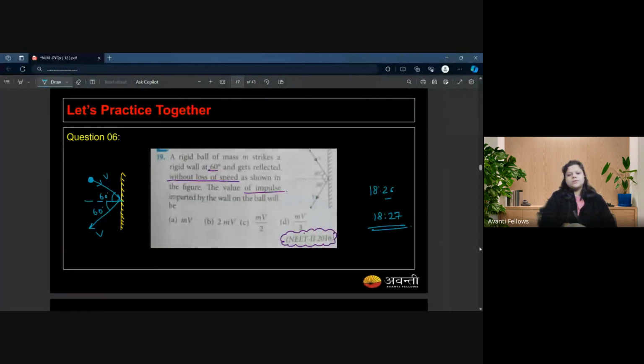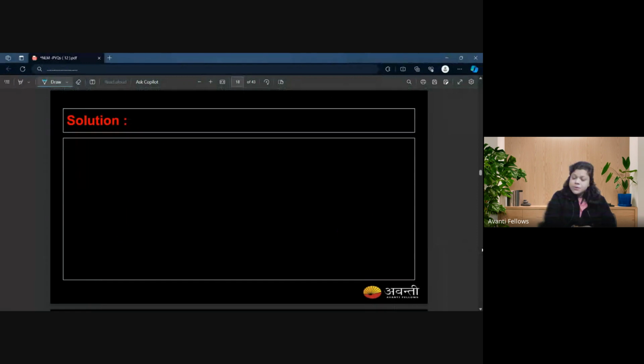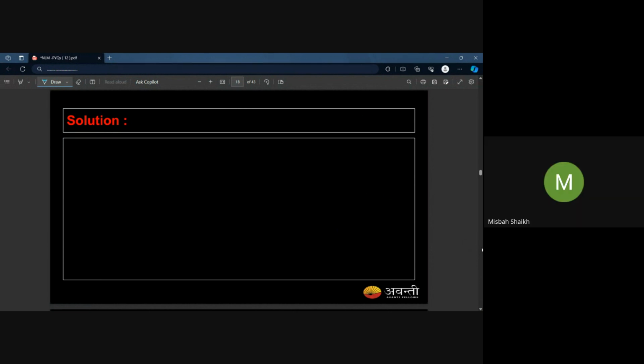Let's do this question. See, it is a very simple question. You just need to find out the initial momentum vector and the final momentum vector. For impulse, basically it is the change of momentum. So we need to find out the initial and final one. Yes or no? Yes, ma'am. Cool.